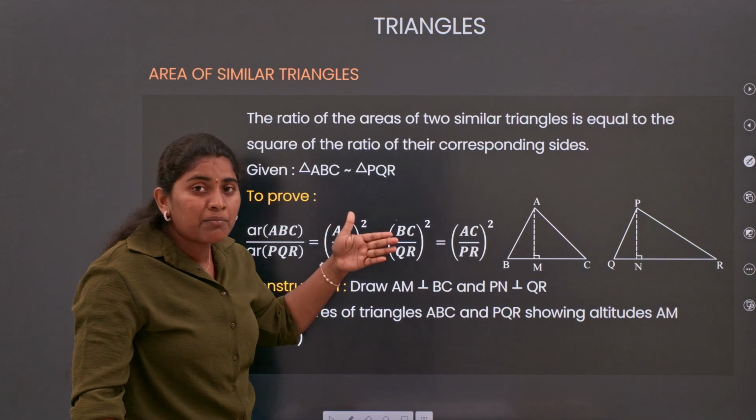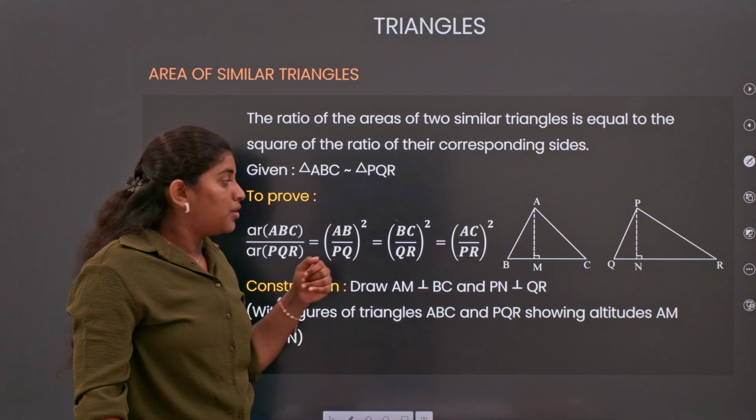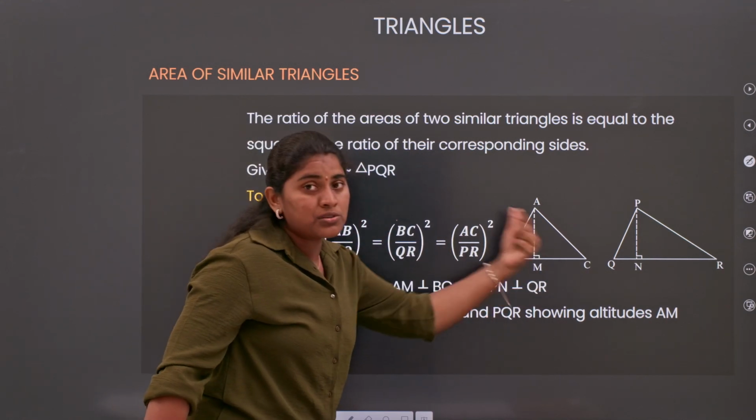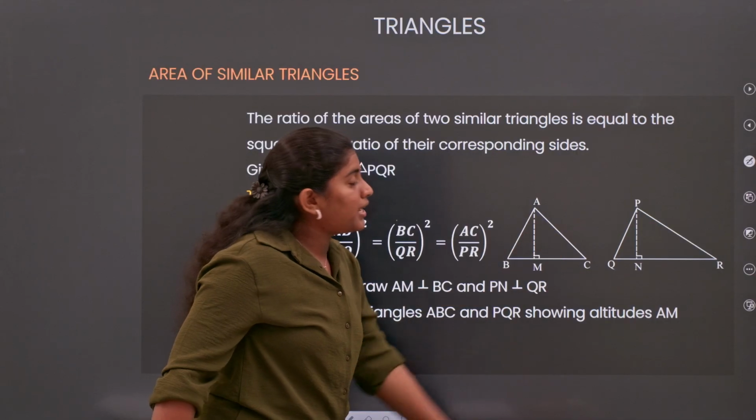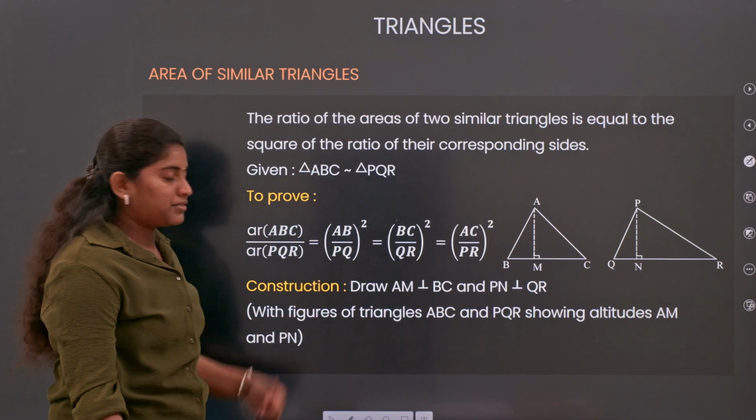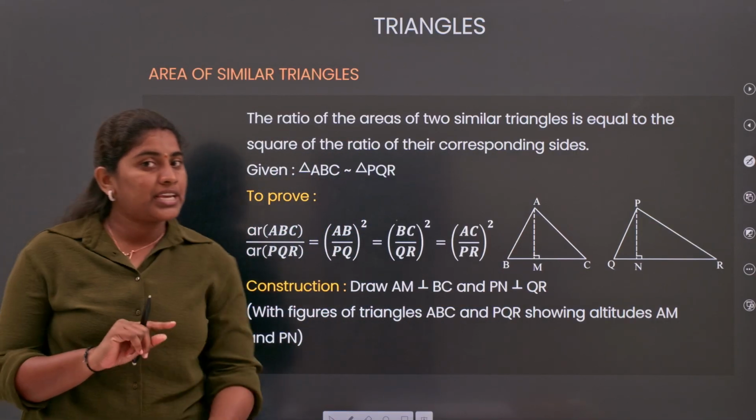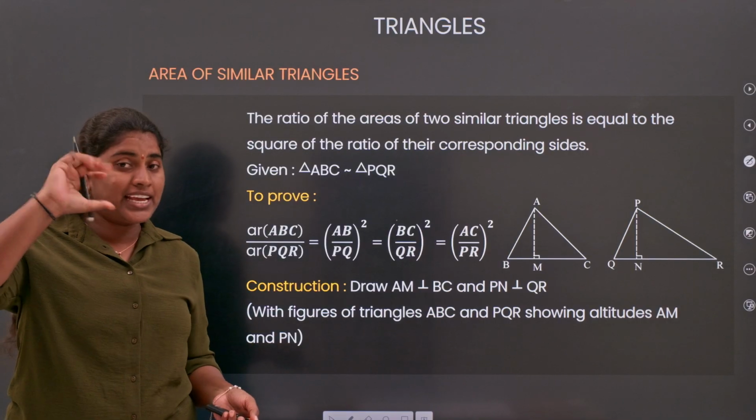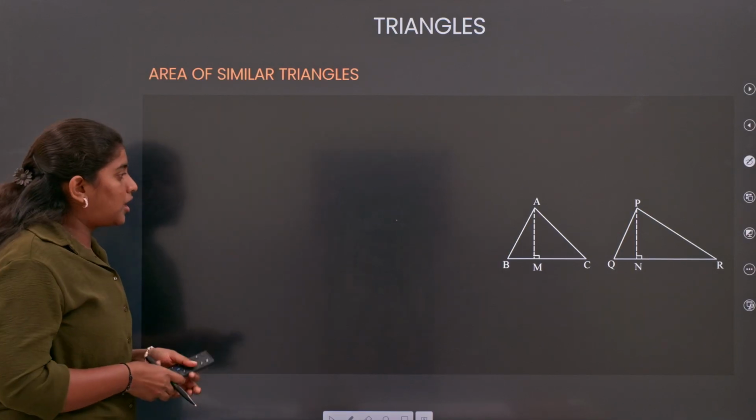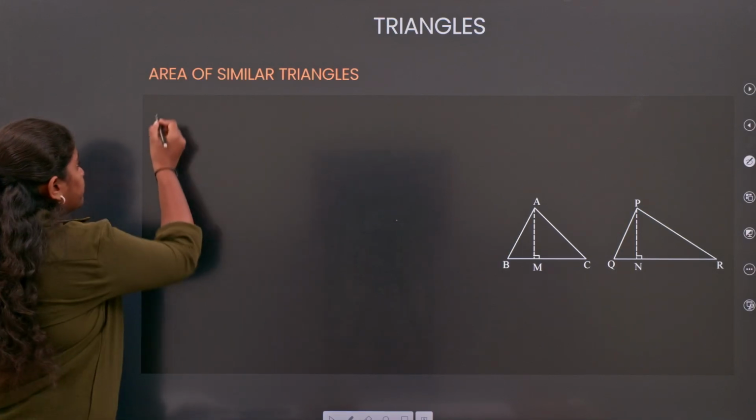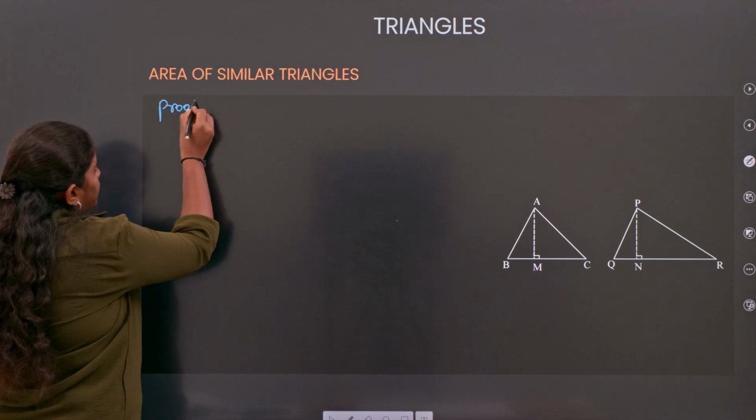Similarly, you can apply it for the ratio of the remaining sides also, which is BC by QR whole square and AC by PR whole square. Same concept. Fine. So let's see how we can get this value, like how we can get that ratio. Now, coming to the proof. So what can we say in the proof?